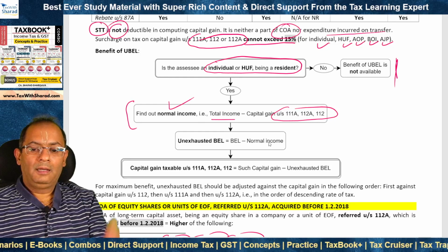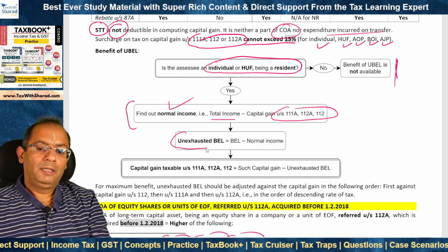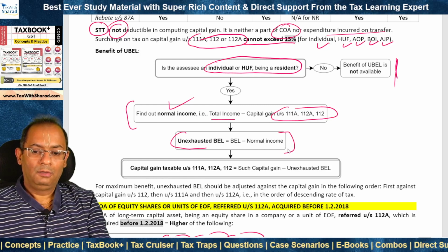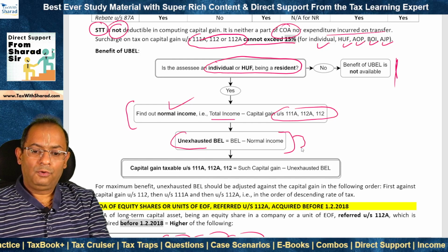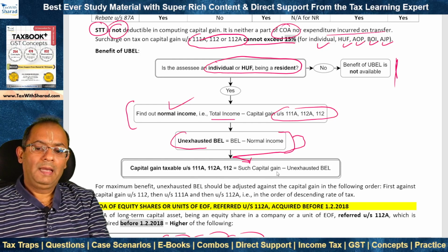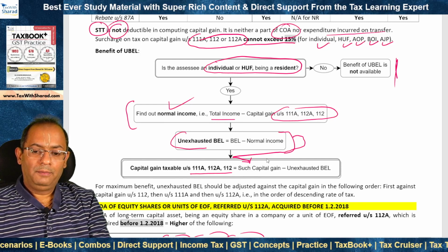If this normal income is lower than the basic exemption limit, this will result in an unexhausted basic exemption limit: basic exemption limit minus normal income. This is what we deduct from the capital gain under section 111A, 112A and 112.